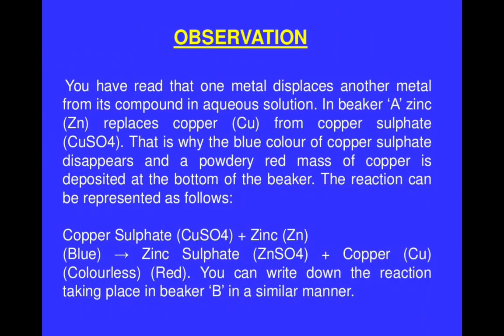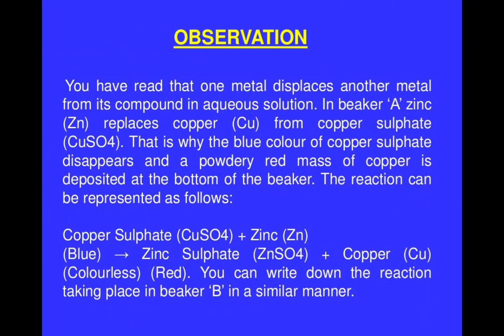Now in beaker A, zinc replaces copper from copper sulfate solution. And why does it replace? Because copper is a weak metal, that's why it easily gets displaced. That is why the blue color of copper sulfate disappears and a powdery red mass of copper is deposited at the bottom of the beaker.